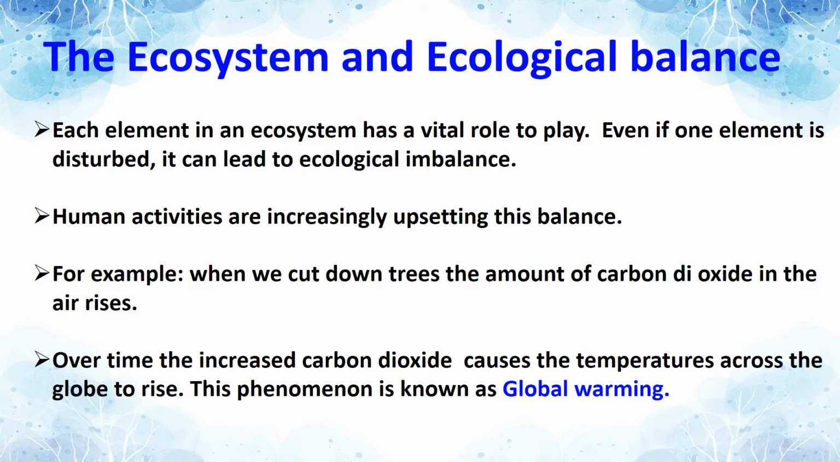Like ecological balance, there is also ecological imbalance. Each element in an ecosystem has a vital role to play. That is, all living organisms and non-living elements are important in the ecosystem, in nature. Even if one element is disturbed, it can lead to ecological imbalance. If we destroy a plant or if we destroy animals, there is automatically an ecological imbalance.